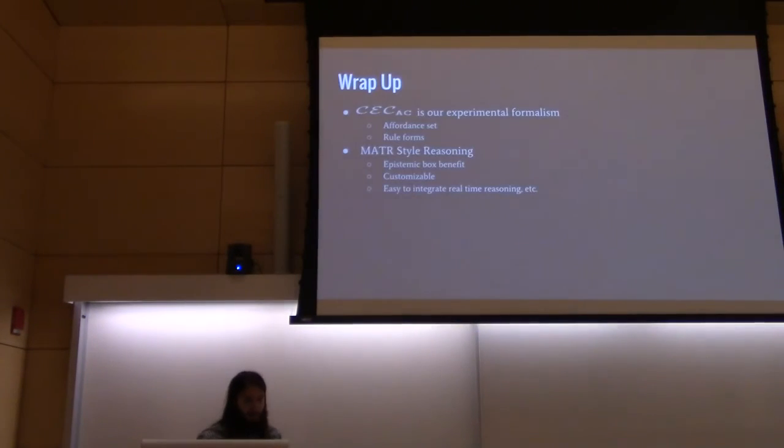Now, real quick, we'll wrap up with the last minute or so. Again, CCAC is our experimental formalism. The affordance set gives us the ability to reason from this time or in a future time the actions and beliefs an agent can have, which is closer to the way we reason about other humans. And the rule forms let us reason within our head using that R1, or again, in the affordance way with R3, just to give us more options to get closer to human-style reasoning.